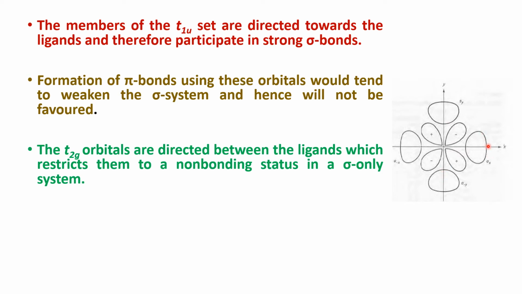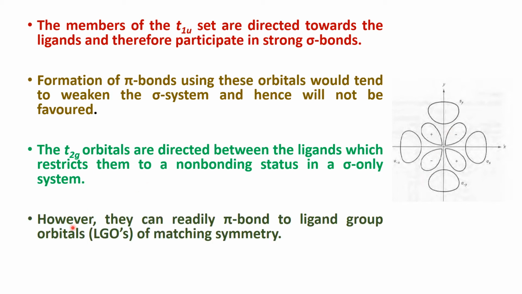In the case of sigma bonding, therefore, the T2g set acts as non-bonding orbitals in octahedral complexes, but they can readily form pi bonds with ligand group orbitals of matching symmetry.